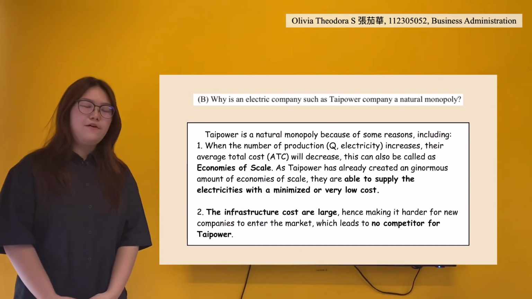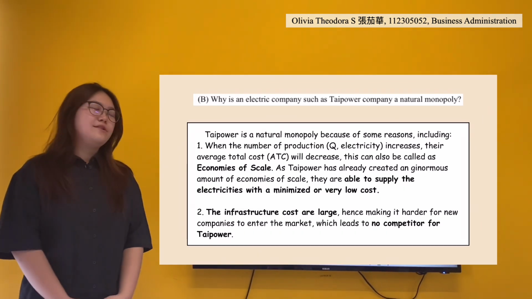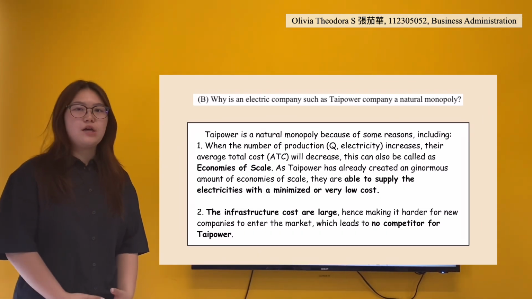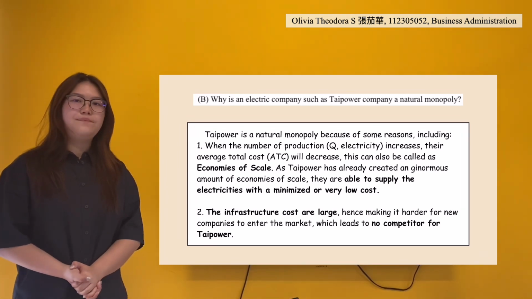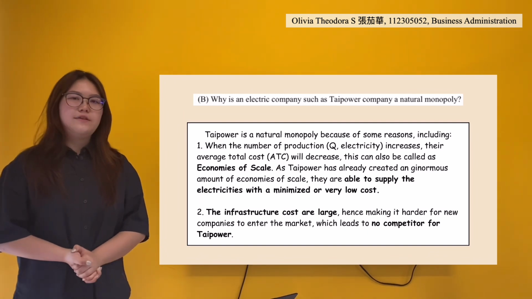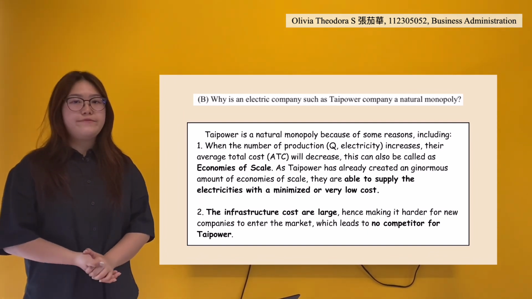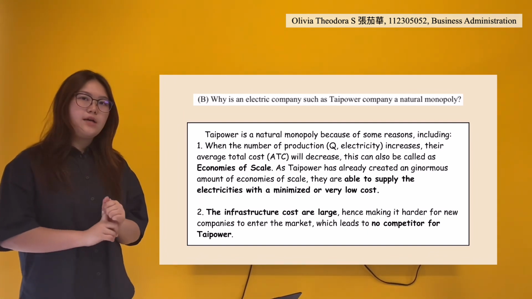So next, the last part from my assigned research, I will be explaining why electric companies such as Thai Power are considered natural monopolies. Thai Power itself is considered a natural monopoly for some reasons, the first one being the cost itself.